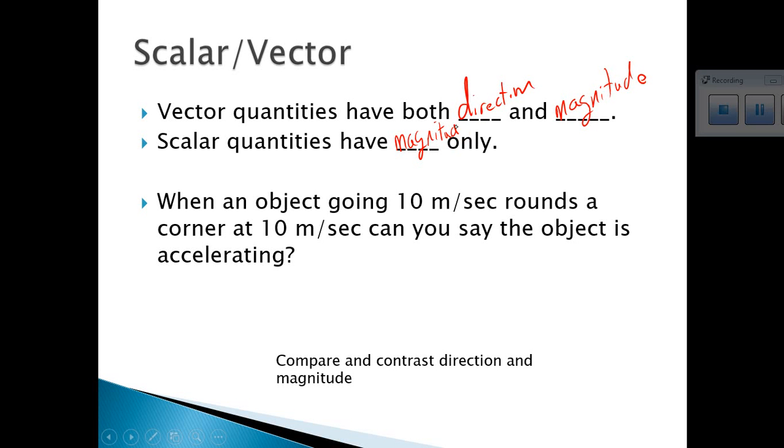So, some examples of vector quantities are velocity, acceleration, displacement, not distance. Okay, scalar would be speed or distance.